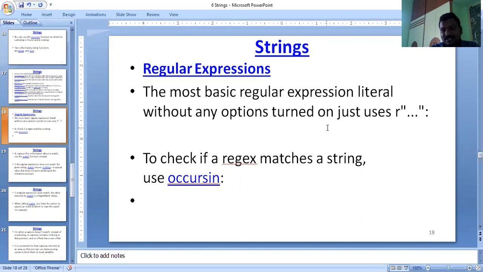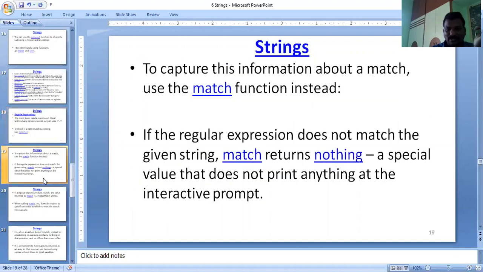If you want to know about some or all employee names starting with S, it will display all the employee names. And then to check if a regular expression matches a string, use the occursin function to match the regular expression value.